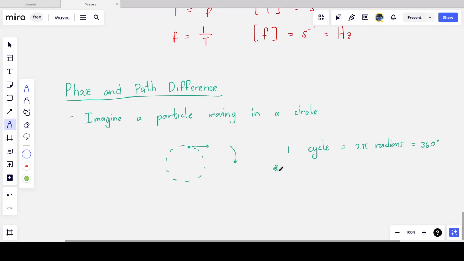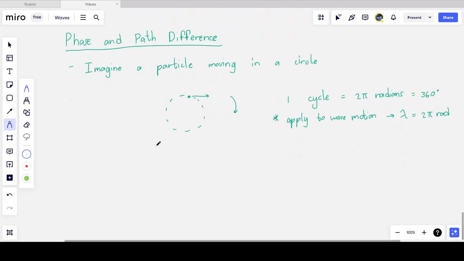And so what we do is we apply this to wave motion. We say, let one cycle, for convenience's sake, I mean, the wave's not moving in a circle, but let's assume that one cycle, which is one wavelength, is equivalent to 2 pi radians. It just makes it easy to denote the motion of waves when we apply the same logic to waves, the circular motion example.